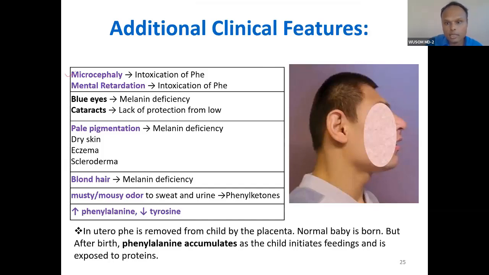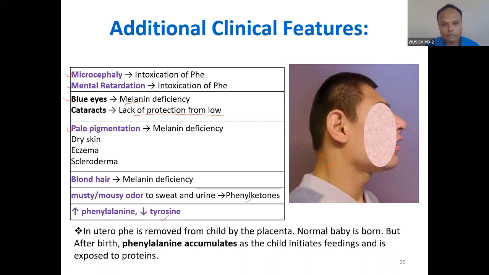As the baby progresses through life, you can see additional manifestations, such as microcephaly. This is an adult with phenylketonuria. Undiagnosed, this can have microcephaly. Because of phenylketonuria, intoxication, mental retardation, blue eyes because of melanin deficiency, cataract, lack of protection from light because melanin is not there, pale pigmentation, dry skin, eczema, scleroderma, blonde hair, and a musty, mousy odor. I have told you about phenylketones, high phenylalanine and low tyrosine in such patients. So these are the additional presentations you will see in such patients.